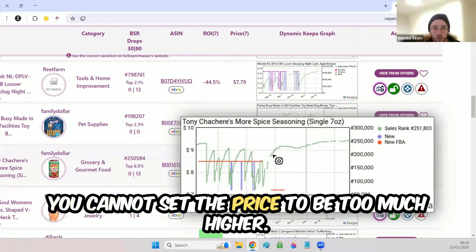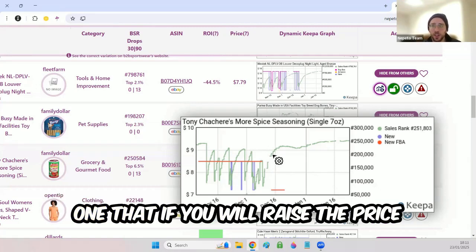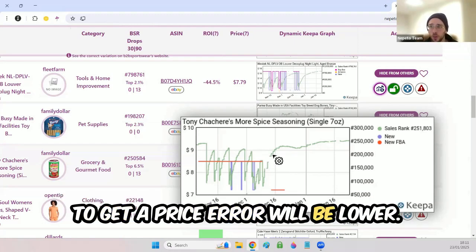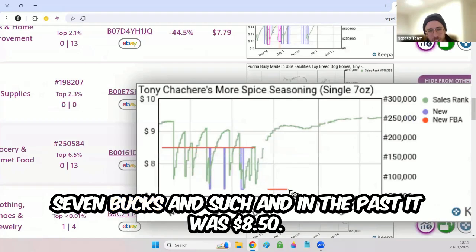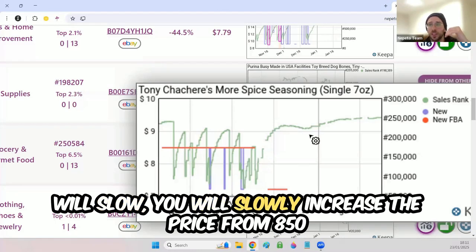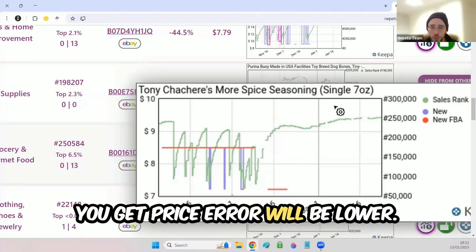You cannot set the price to be too much higher, but there are two important notes to know. One, if you raise the price slowly, the chances of getting a price error will be lower. For this example, you can see the last price was $7 and such, and in the past it was $8.50. So if you start at $8.50 and then slowly increase the price to $9, to $10, to $10.50 and such, the chances that you get a price error will be lower.